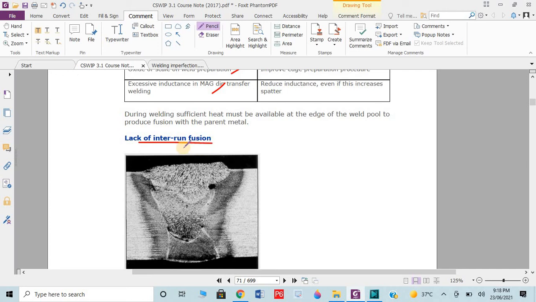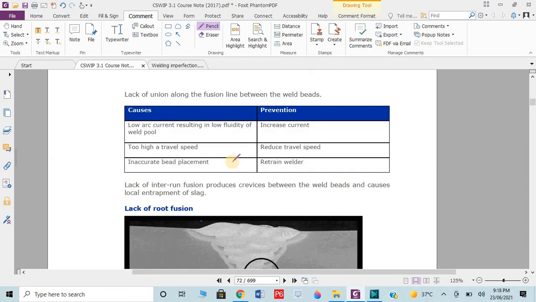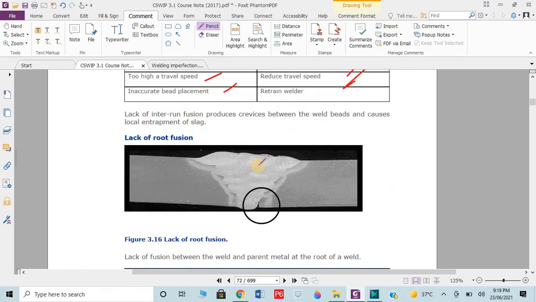Then if the lack of fusion is between the inter-run fusion, this is the first pass, and this is another pass. Between the inter-runs, if this kind of problem occurs, then we can say it is lack of inter-run fusion, right? This could be low arc current, high speed, inaccurate bead placement. So the preventions are these. Lack of root fusion, we already discussed, is from the root.